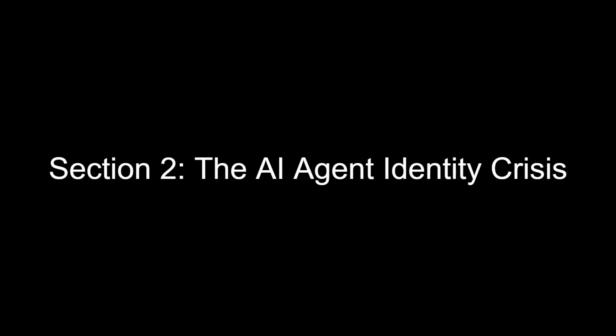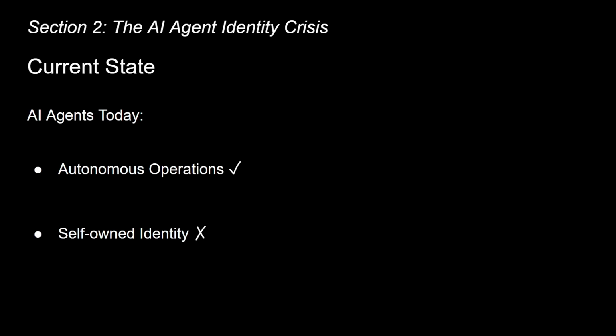Now, let me show you the problem we're facing. AI agents are already operating autonomously. You might have seen something new like OpenClaw. That's come out just in the time between when I wrote this script and when I'm recording it. That's how quick AI is moving now. But as you can see on this slide, they're missing something critical. They have no persistent self-owned identity.